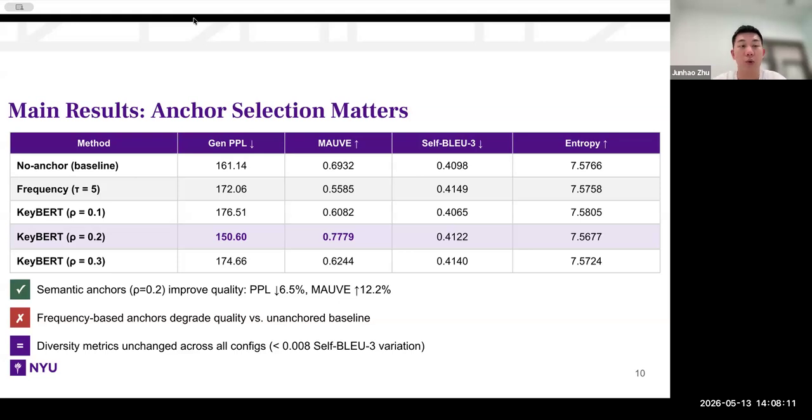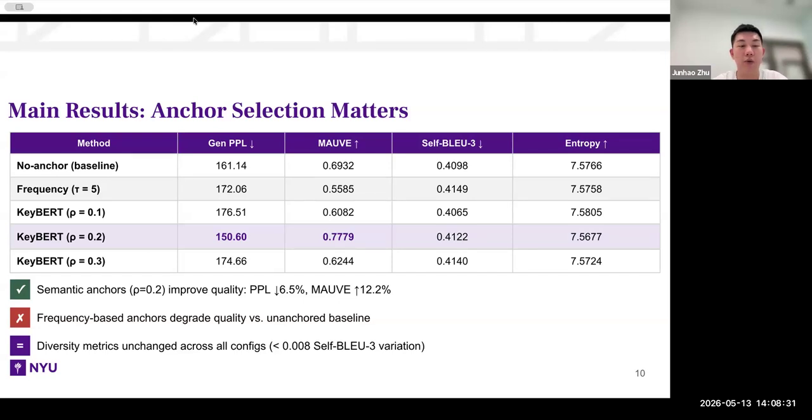The first result that we would like to conclude is that semantic anchors improve the generation quality. It decreases perplexity by 6.5% and also increases MOV score by 12.2%, indicating a strong improvement in generation quality.